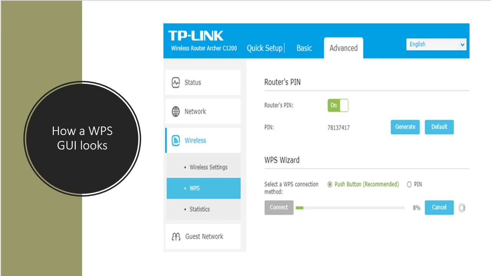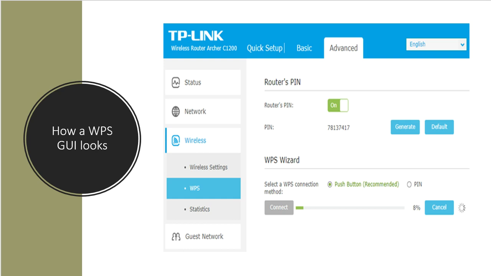If you're a technical guy, then if you open the GUI of a particular AP which supports the WPS feature, it looks like this.